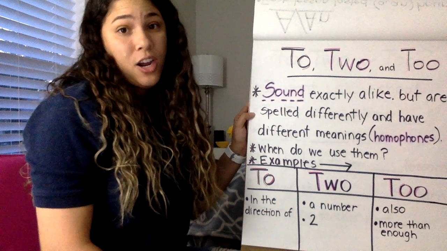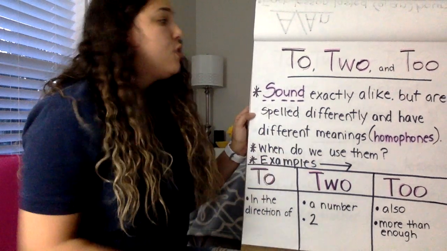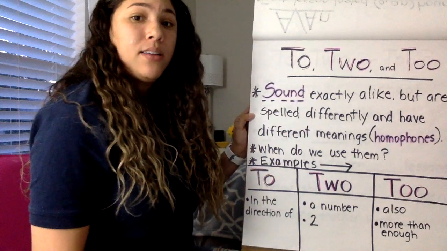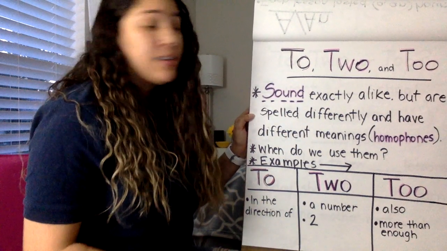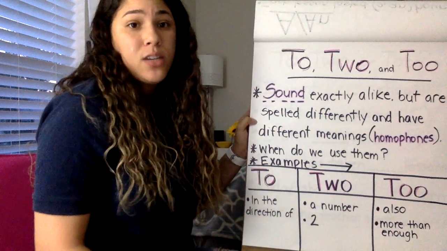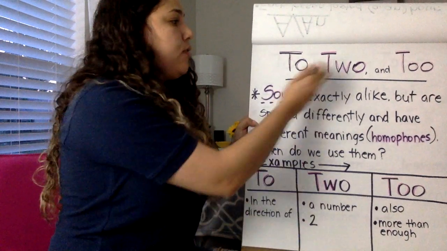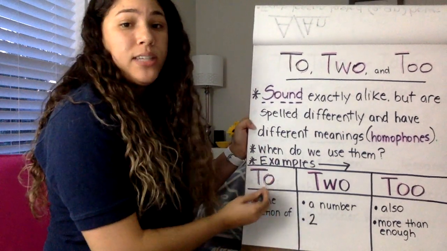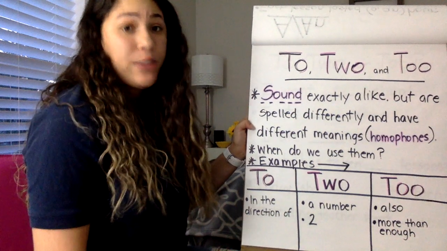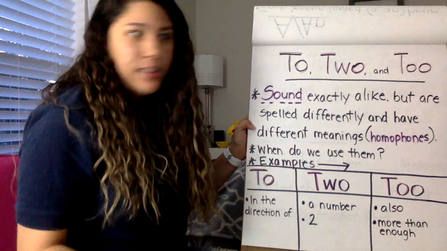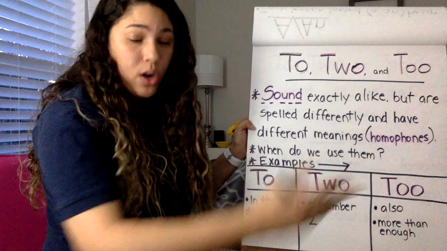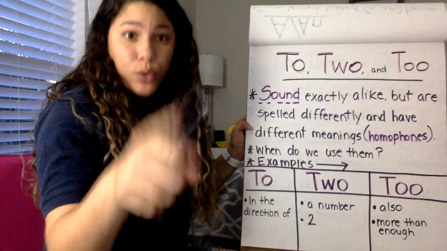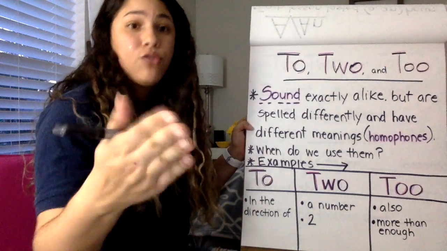And lastly, let's talk about to, two, and too. So these three words, to, two, and too, sound exactly alike, but are spelled differently and have different meanings, and that is called homophones. We talked about that in class before. So all three of these are homophones. But when do we use each of them? To, T-O, is used when you're talking about the direction of something. It can be literally the direction, like I'm going to the store, or figuratively direction. So I'm talking to you. You know, my conversation is directed towards you.